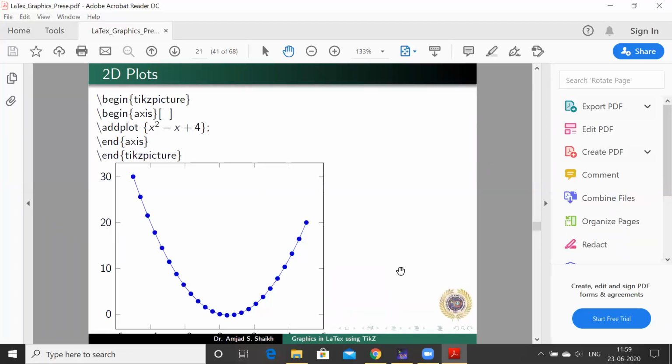And this is one of the greatest advantages of LaTeX. Means what? We have only looked at LaTeX as a writing kind of software, comparing with Word. But it's not limited to that only.